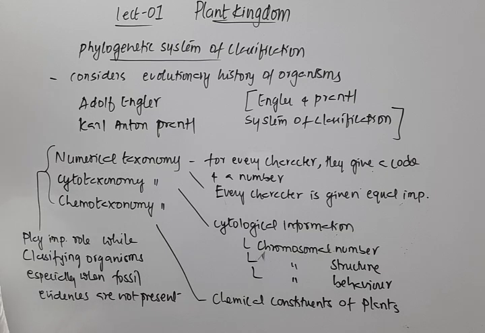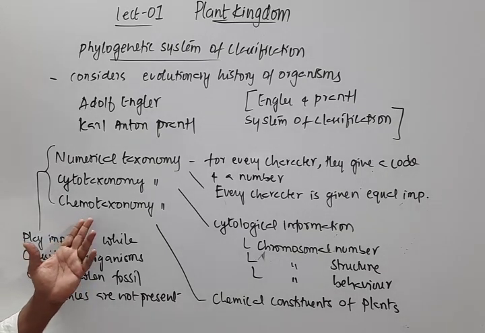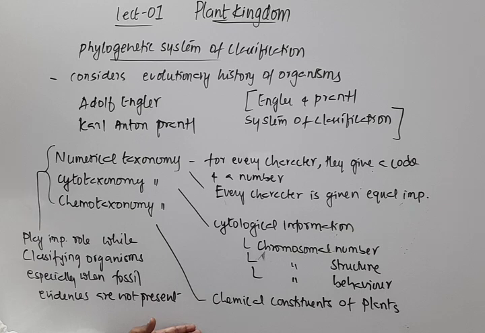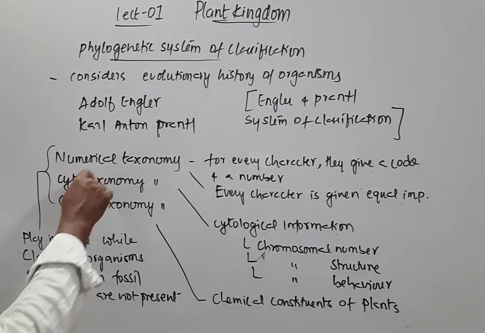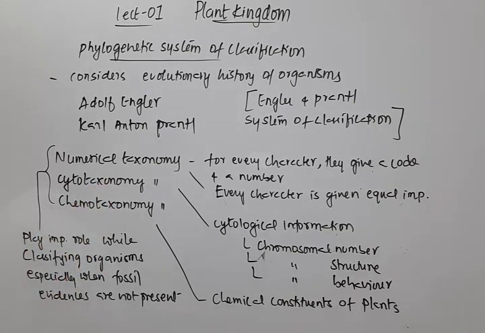Because when we studied the chemical constituents of those cell walls, we came to know the cell wall composition is different. So the chemical constituents of plants are also considered to group the plants. These different methods are very useful when fossil evidences are not available.